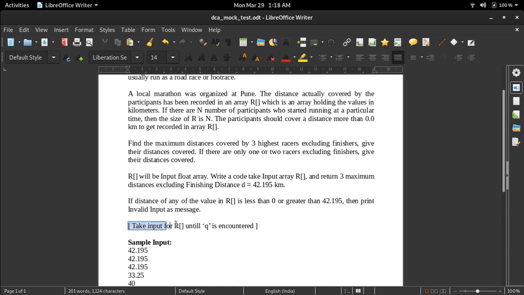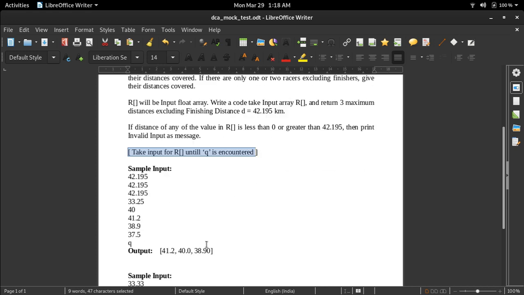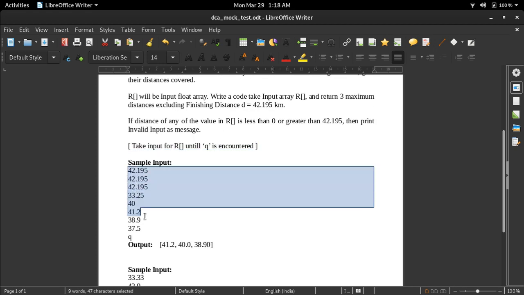They have also given a note that we have to keep taking input until we encounter Q. So we have to keep taking these kilometer values until we encounter Q.